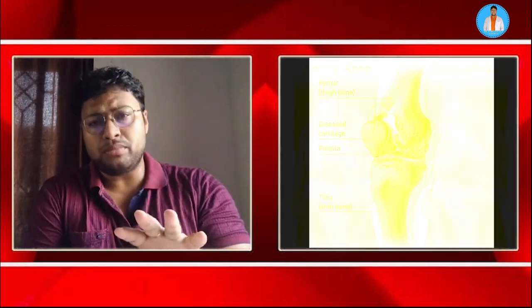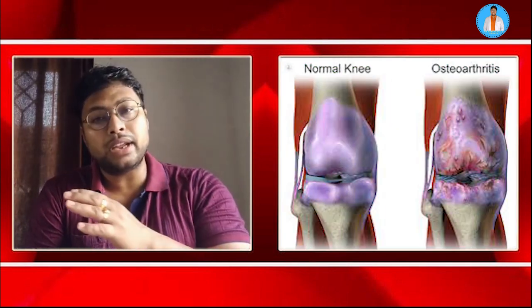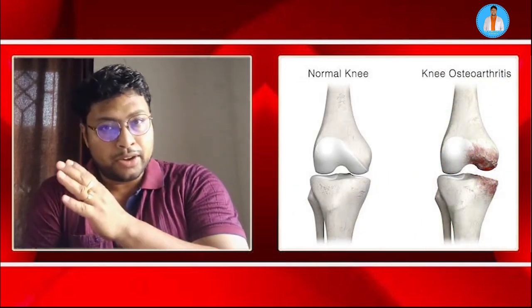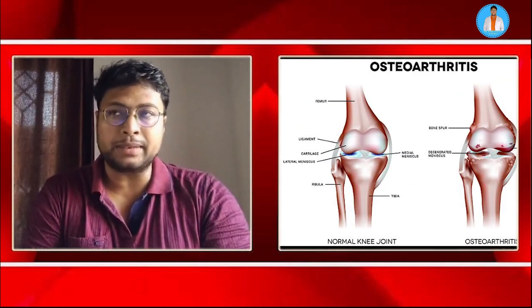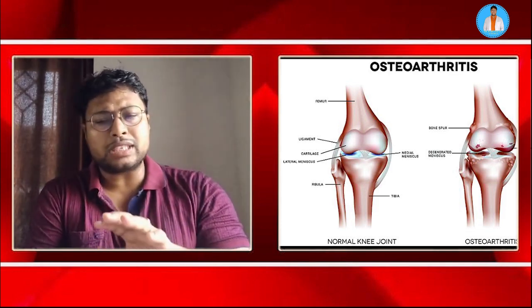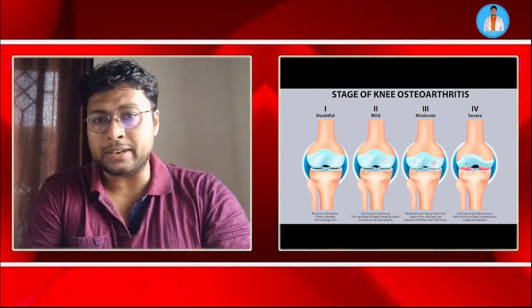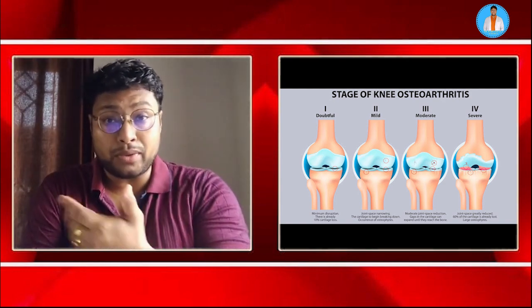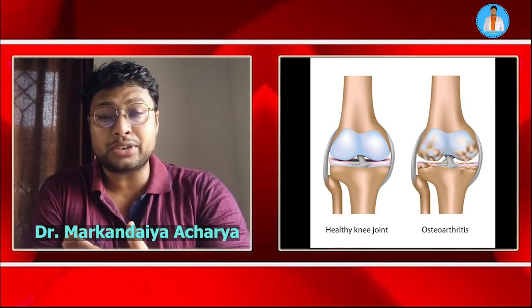It can be due to genetic causes, due to an autosomal dominant gene, in which you would see that it is present in the previous generation, and in the subsequent generation also it would be present. But the most common cause of this is the various risk factors associated with it. The primary risk factor, which we spoke of, is age-related degeneration of the joint.